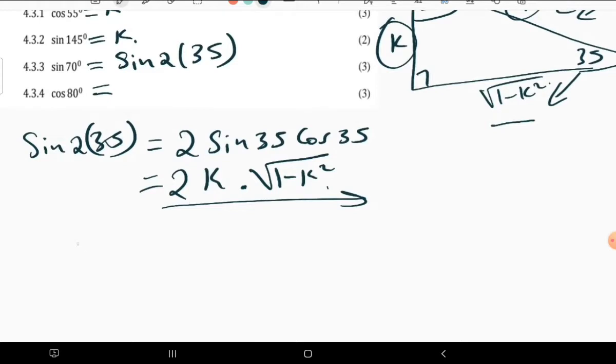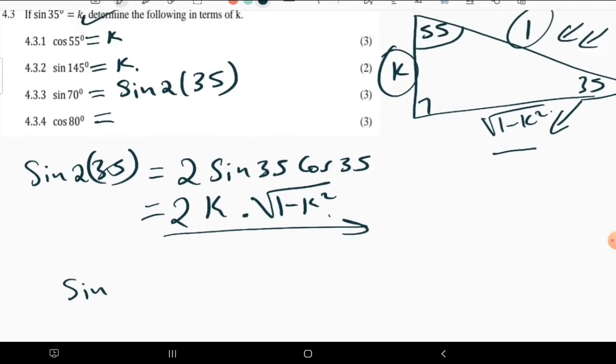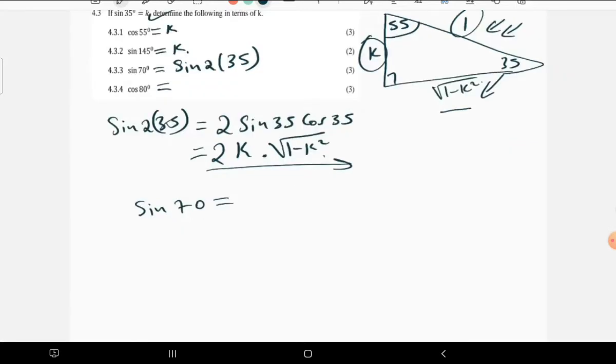So remember, we have sine 70 is equal to that, but otherwise we need to find a way of using these ones if they can help us.